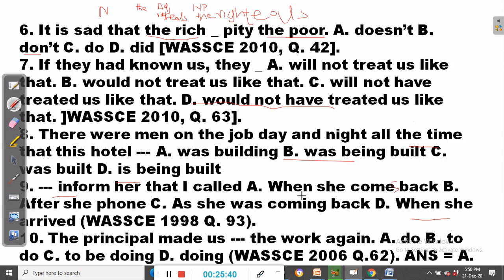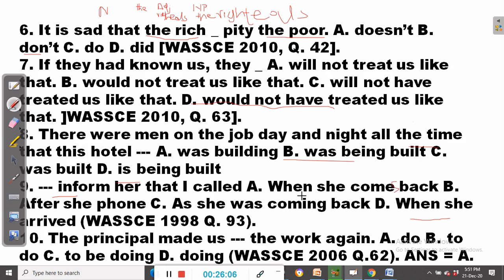Now, the principle involved here is what we call the simple present tense being used in a conditional sentence. This is the zero conditional, that describes what happens as a natural result.